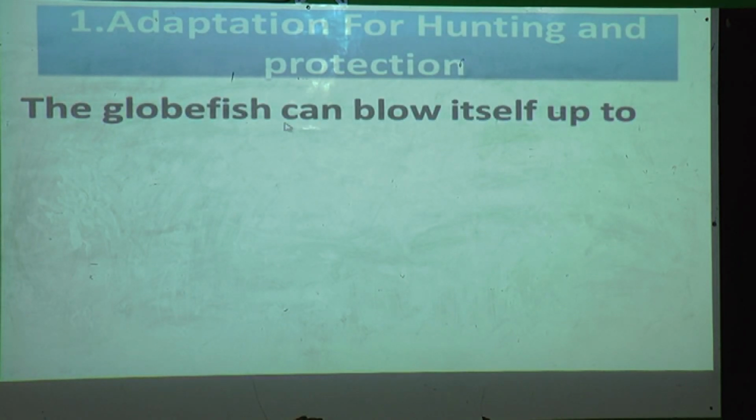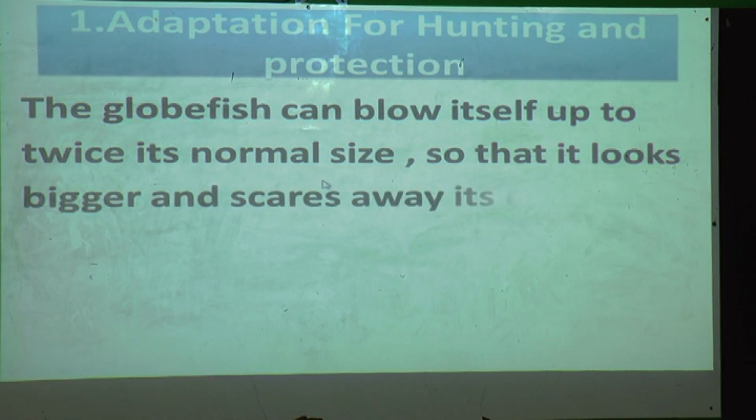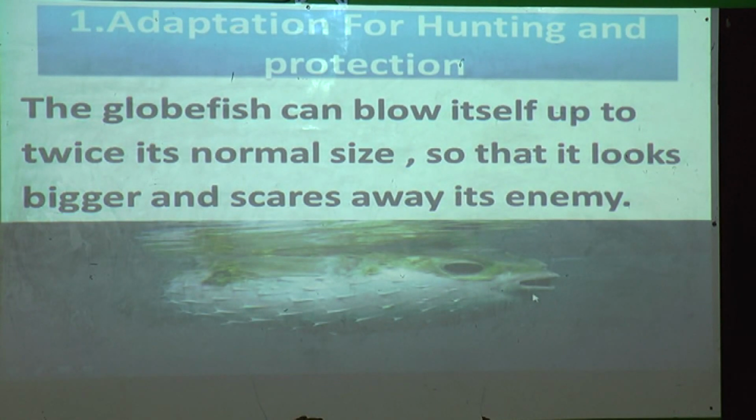The glowfish can blow itself up to twice its normal size so that it looks bigger and scares away its enemy. See in this picture, the glowfish can blow itself up and change its size from normal to twice as big.